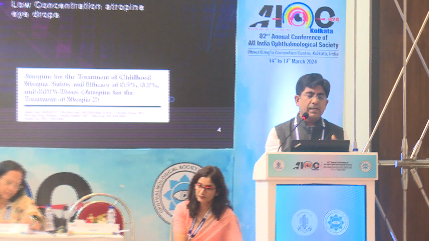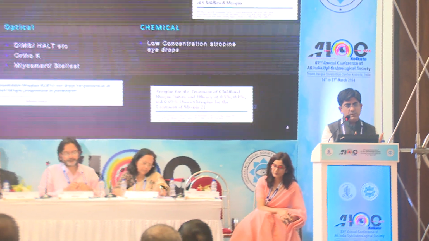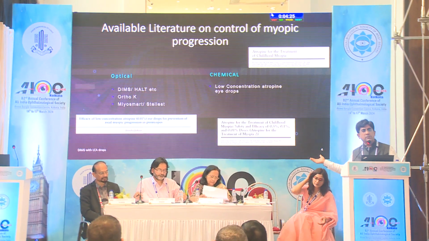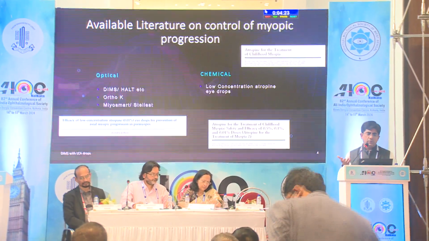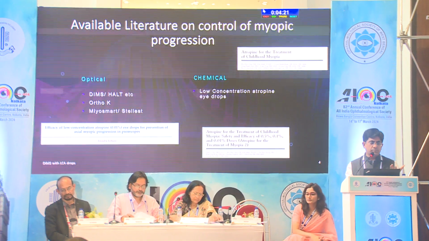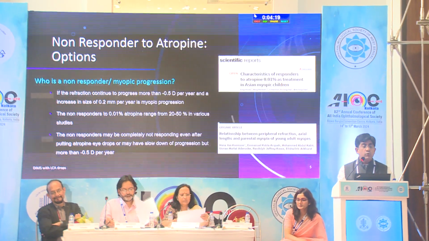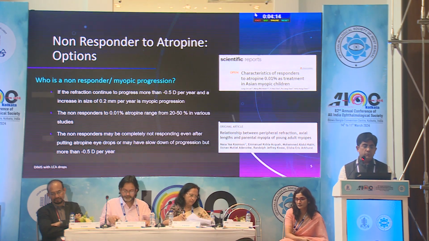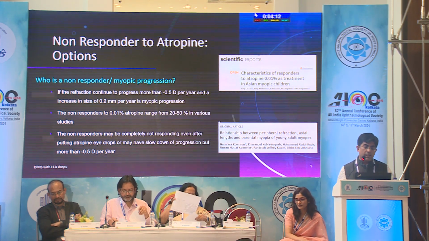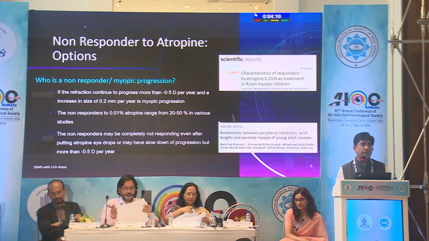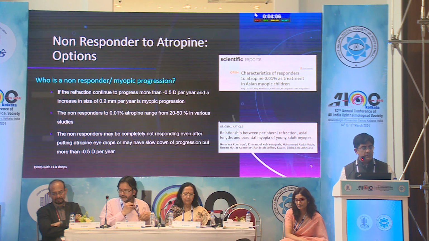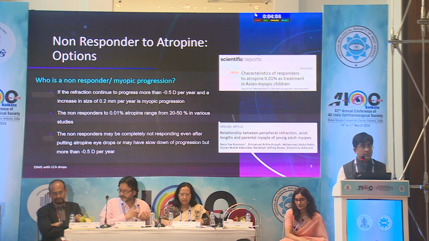The available literature on control of myopic progression says that with optical, you have some of these options, and with chemical, you have low concentration atropine in variable dose forms, mainly 0.01% and 0.05%. Who is a non-responder to atropine? Any child whose refraction continues to progress despite good compliance, by more than -0.5 diopter per year, and an increase in axial length of 0.2 millimeters, is a non-responder.